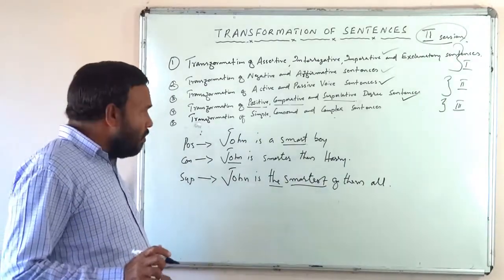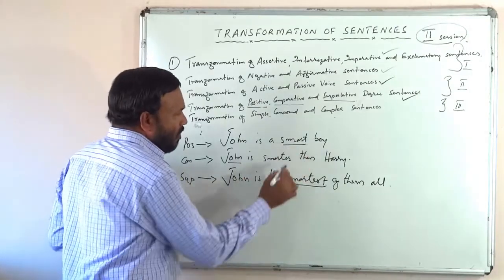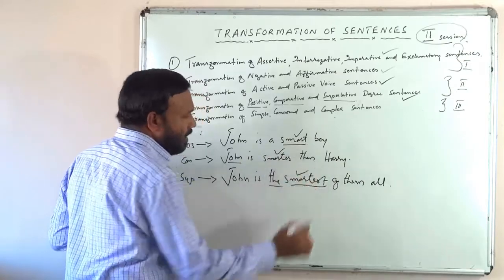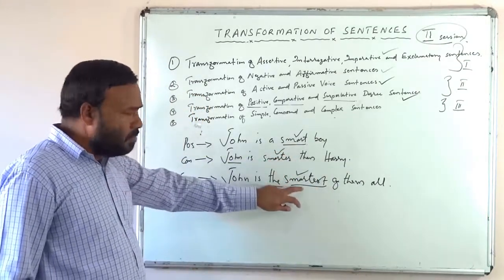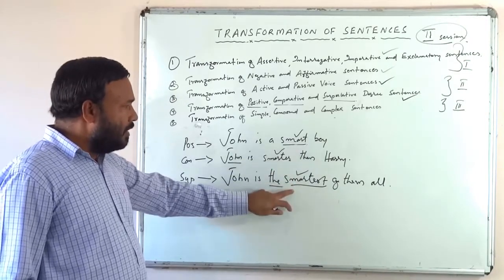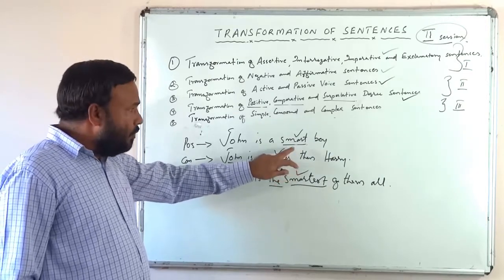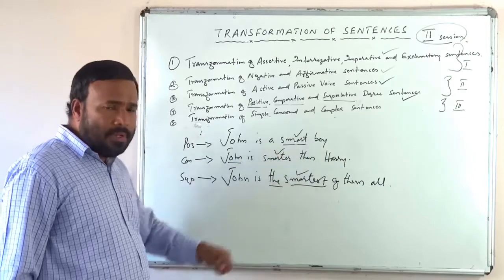But before going for that, we must know how these three degrees are formed. Smart, smarter, smartest. Isn't it? So, these are the three degrees of the word. And with which words do we add these degrees of comparison?